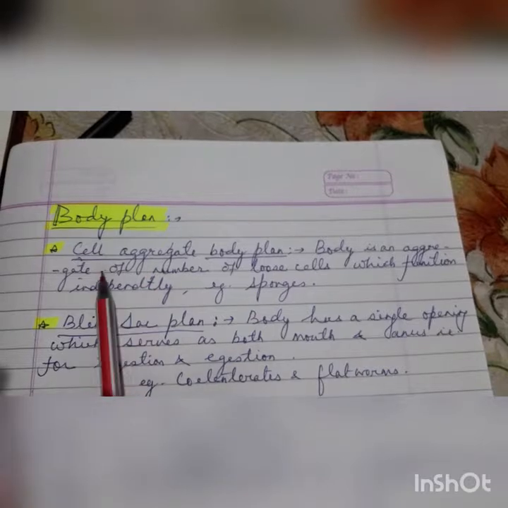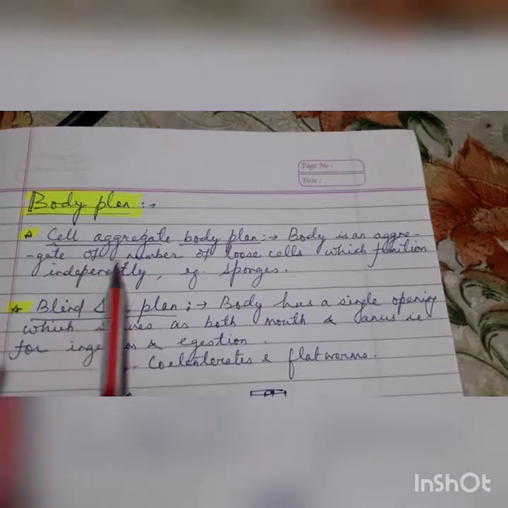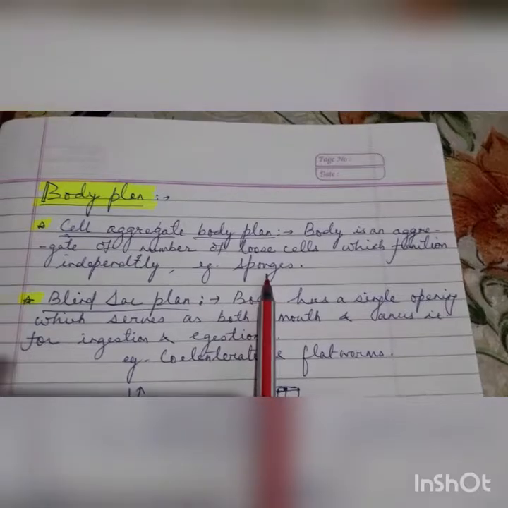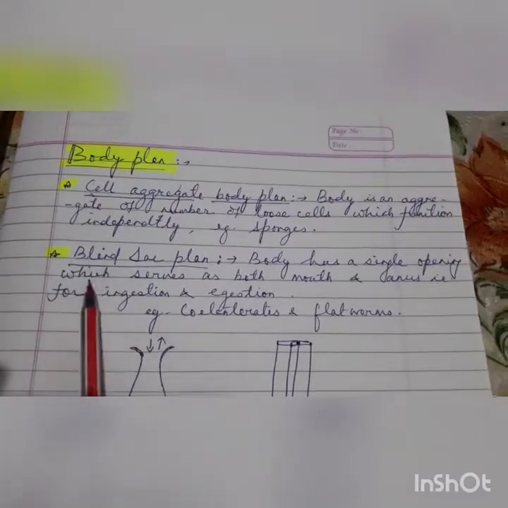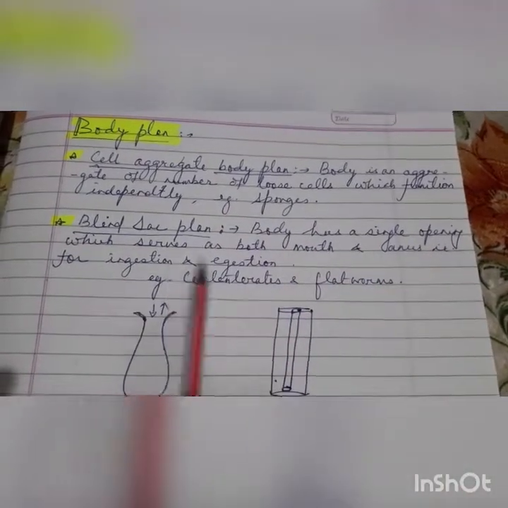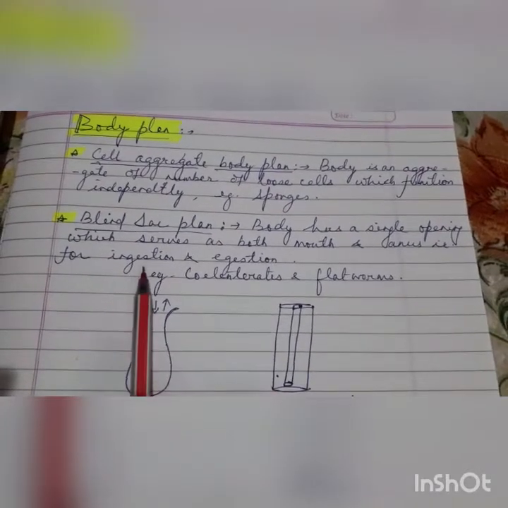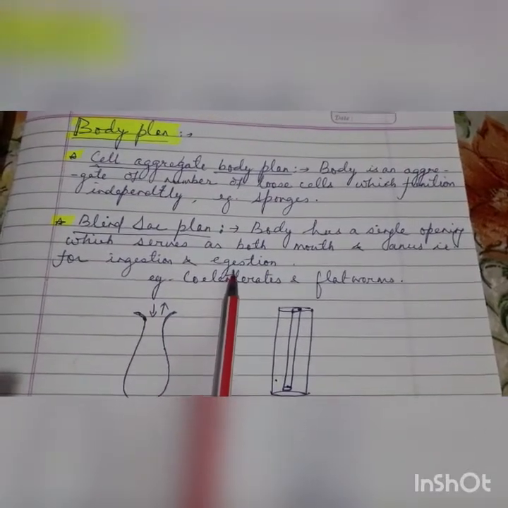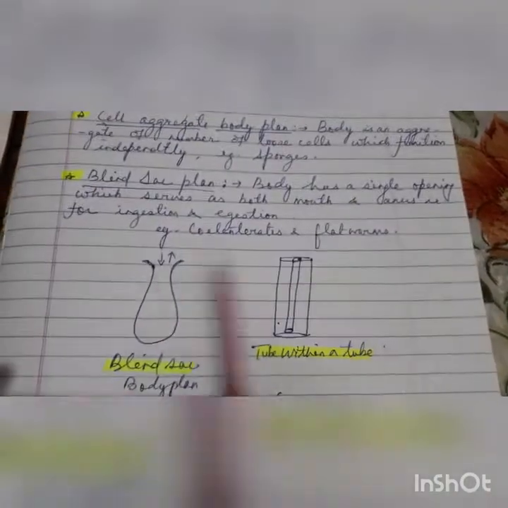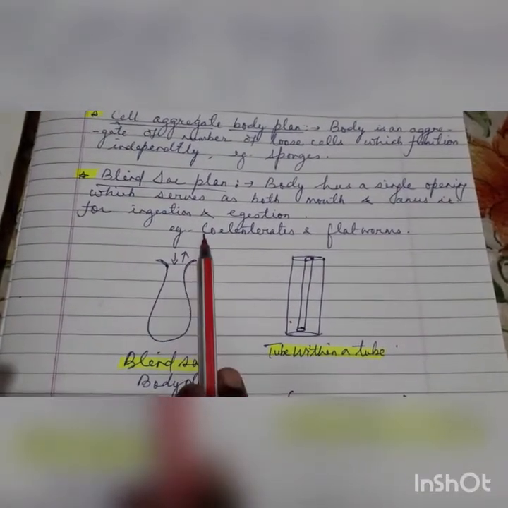The types of body plans are, first, the cell aggregate body plan. The body is an aggregate of a number of loose cells which function independently. Example, sponges. Then comes the blind sac body plan. The body has a single opening which serves as both mouth and anus, that is for ingestion and egestion. Ingestion means intake, egestion means removal of the waste materials. These are found in the coelenterates and the flatworms. See, this is the blind sac plan, with one opening for ingestion and egestion.